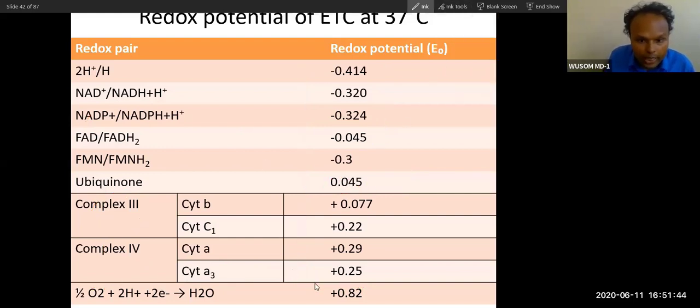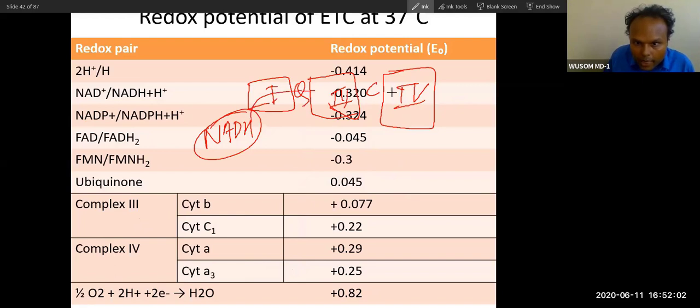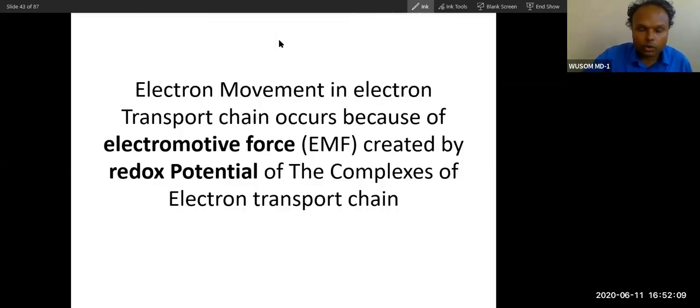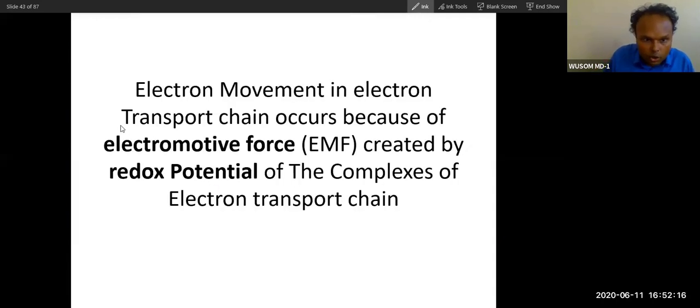So electron holding capacity, that is redox potential. That is why electrons will flow like this. This is complex 4, complex 3. This is the region of Q and C. This is the region from NADH, because NADH has very little affinity, so the electron will flow like this. Because of this redox potential, understanding it is important. And this redox potential will create a sucking capacity, a motive force. So this is called electromotive force.